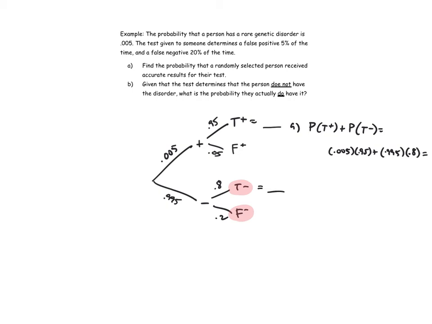These people actually do have the disorder. So to find the probability posed in part B, I'm going to take the blue value, which is those that actually have it, and divide it by the sum of those two red values.